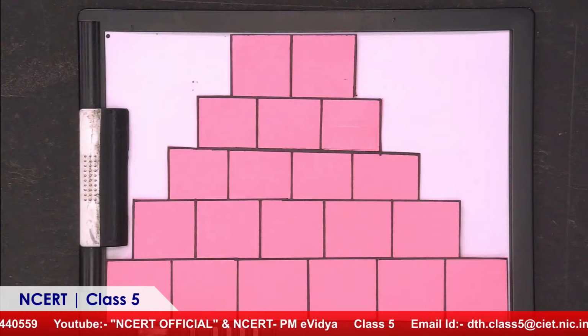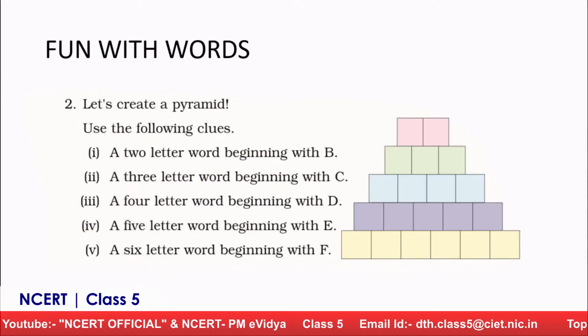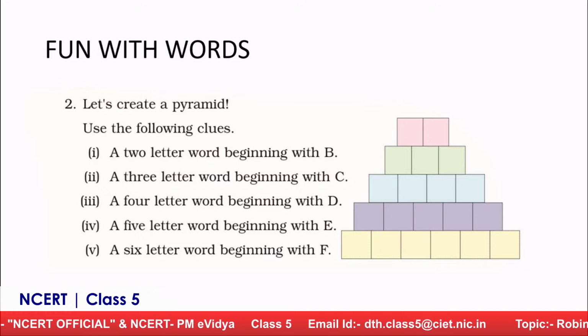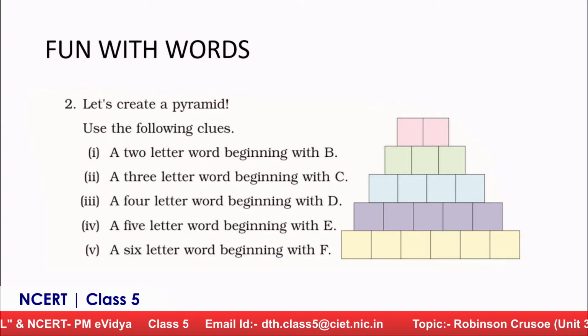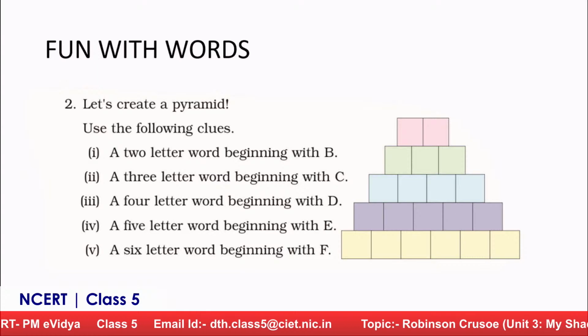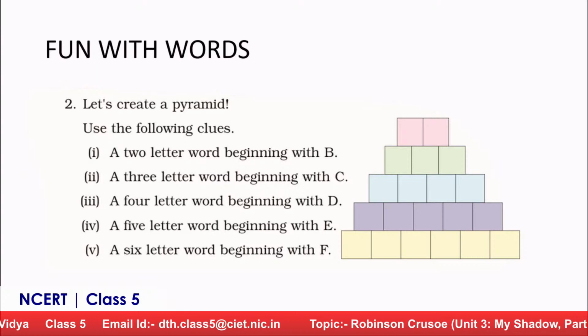So, would you like to begin from point number 1, 2-letter word or 6-letter word? I think we should go for the toughest one first, so that our way can become a little easier. Okay, so you want to attempt the difficult one first. Right, ma'am.